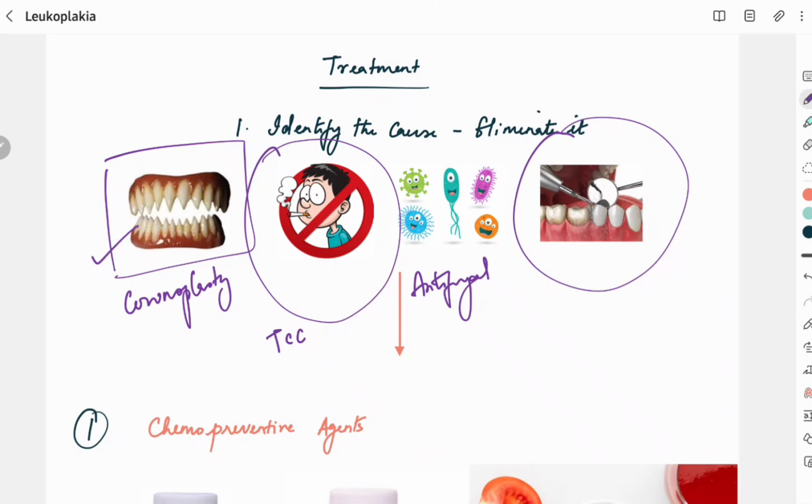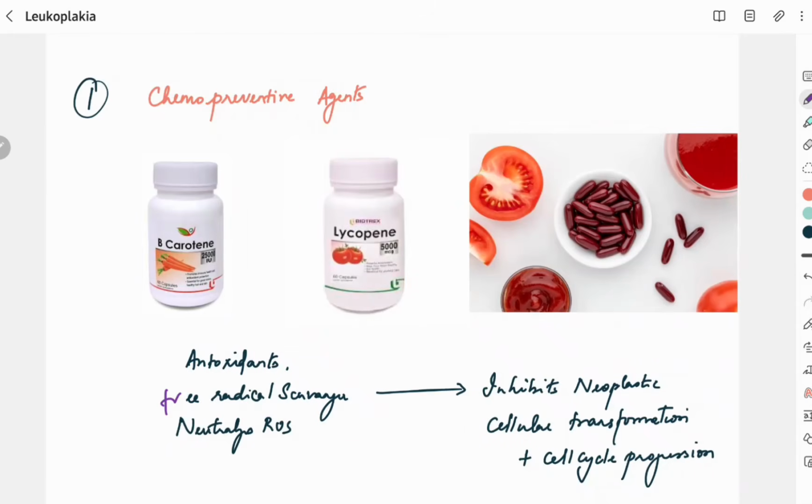If there is no regression of the size, then we have to go for a biopsy and see the histopathological features. If any dysplastic feature is present, then we have to go for a surgical approach, combined with a chemopreventive approach. First, we will be discussing conservative management of leukoplakia, where we will be using chemopreventive agents and antioxidants to prevent the neoplastic transformation.